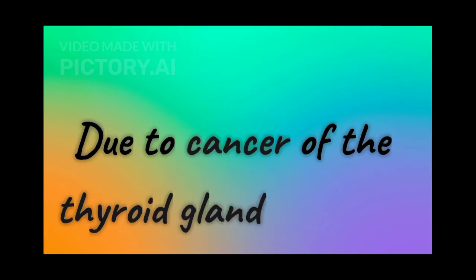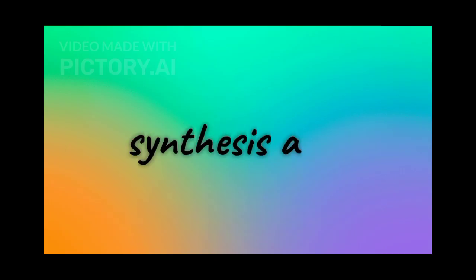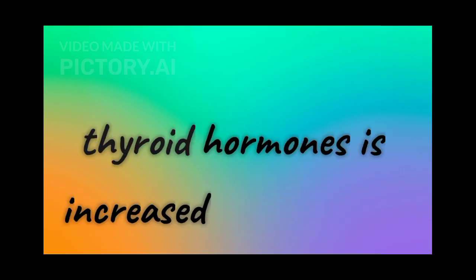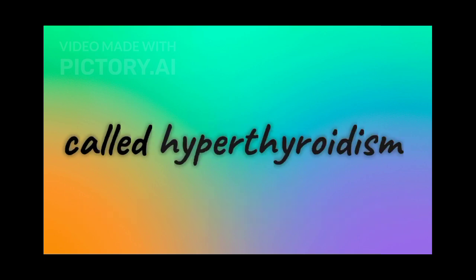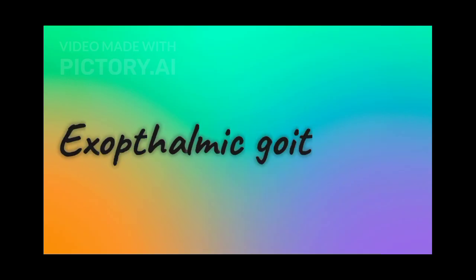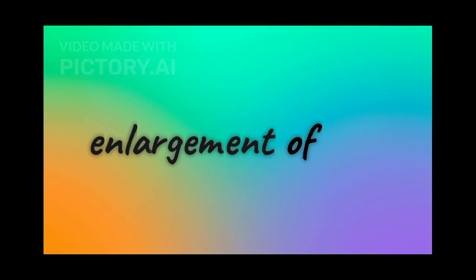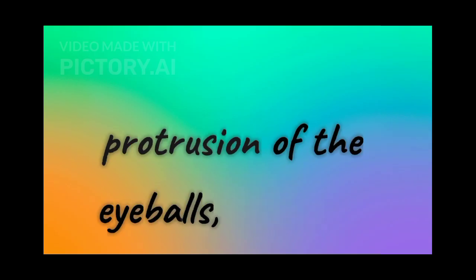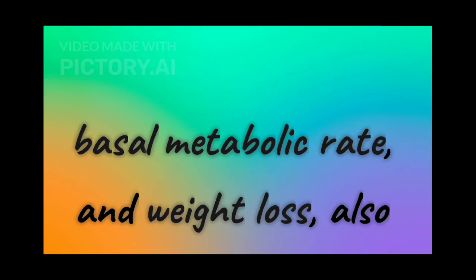Due to cancer of the thyroid gland or due to development of nodules of the thyroid glands, the rate of synthesis and secretion of the thyroid hormones is increased to abnormally high levels, leading to a condition called hyperthyroidism, which adversely affects the body physiology. Exophthalmic goiter is a form of hyperthyroidism, characterized by enlargement of the thyroid gland, protrusion of the eyeballs, increased basal metabolic rate, and weight loss, also called Graves' disease.